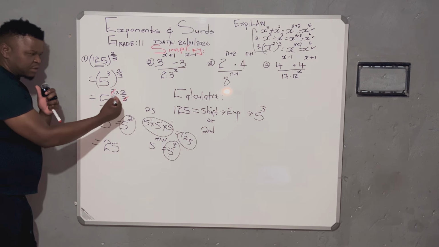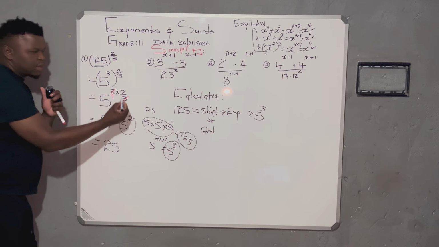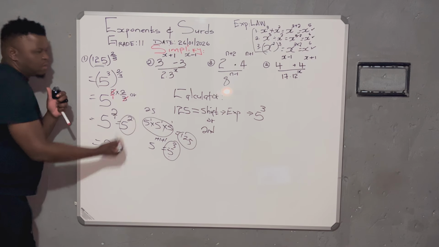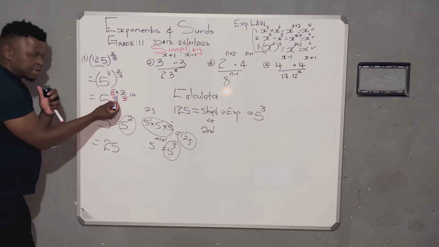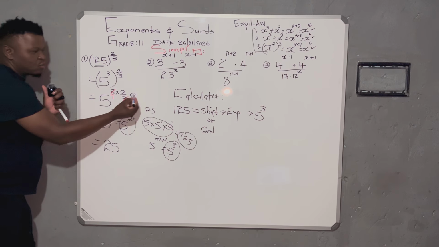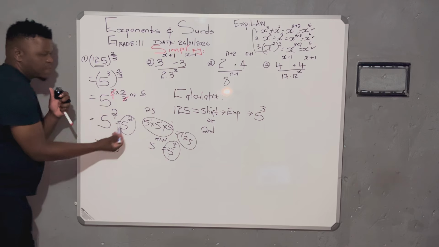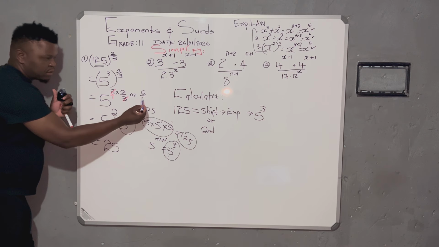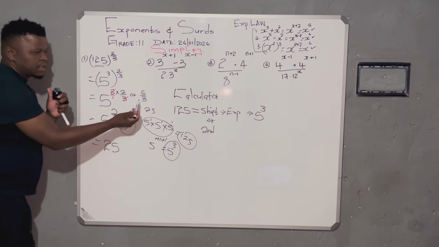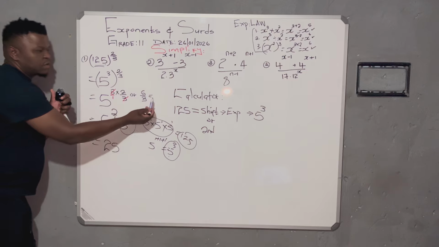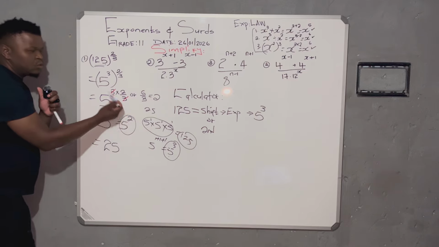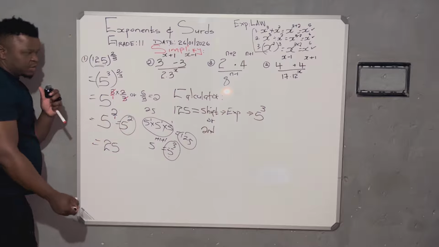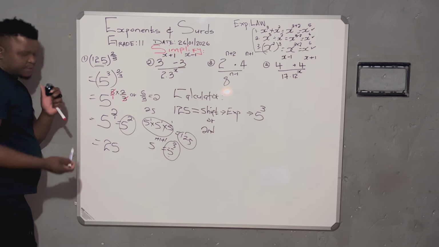Now, back to this part. We said some learners can just cancel, but with another method, a learner can go straight, meaning multiply numerator times another numerator, which is 3 times 2. It will give us 6. Then 1 times 3 will give us 3. Then how many times does 3 go into 6? Twice. So it's the same because we still got a 2, even when you do the cancellation method. That is problem number 1.